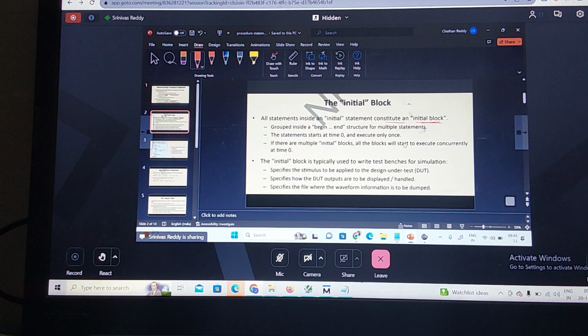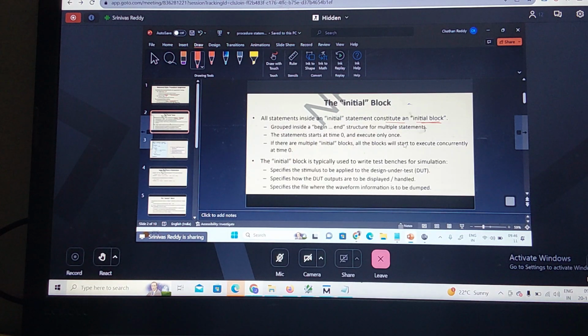The initial block. Keep in mind that nesting of an initial block inside an always block is not allowed in Verilog. Nested procedural statements are allowed, but can you write an always block inside an initial, or an initial inside an always? Because these are concurrent procedural statements. What is meant by concurrent? They start executing in parallel, at time t0 concurrently. Termination depends upon the number of statements inside the procedural statement.